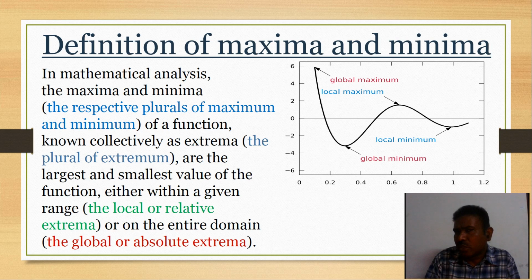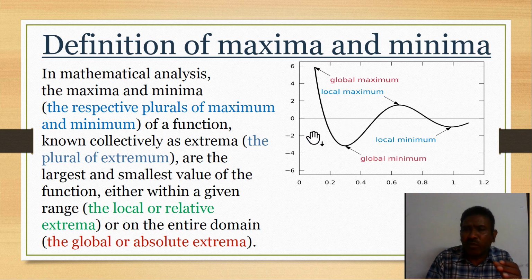So the value which is the maximum or minimum at that point is known as the local maximum or local minimum.